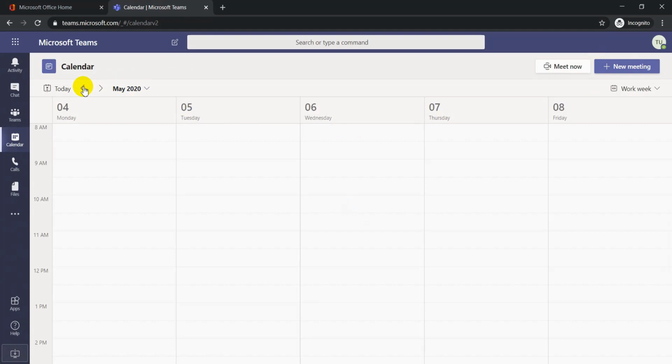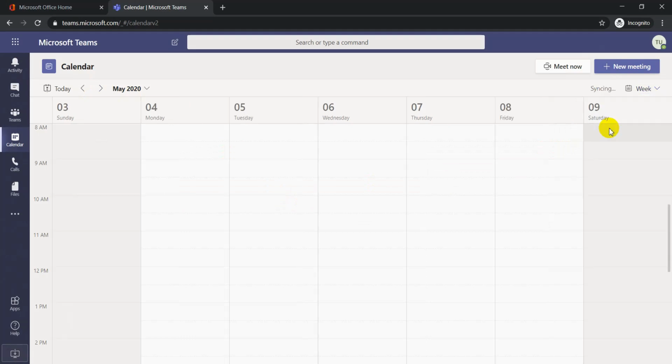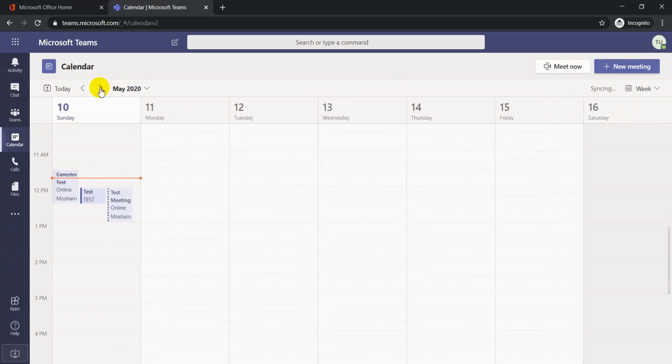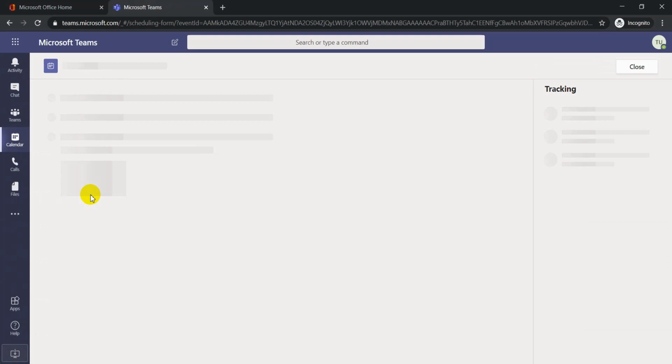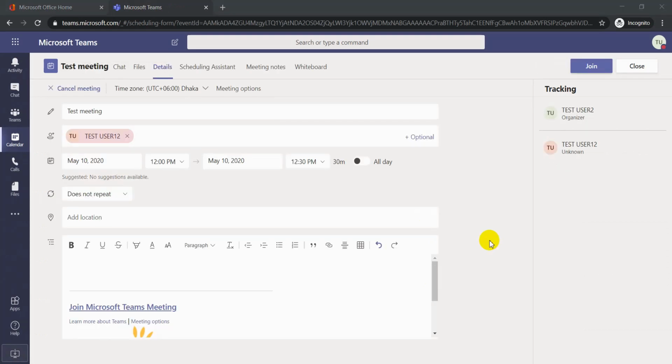Go to calendar. Find this meeting, test. Here you can edit your meeting, like if you change your time schedule, then you can change it here. The participants will automatically get a notification of this update. Okay, and if you start the meeting, then click join.